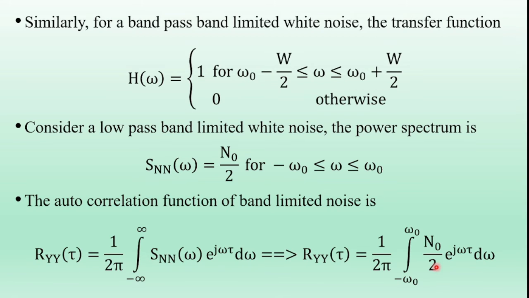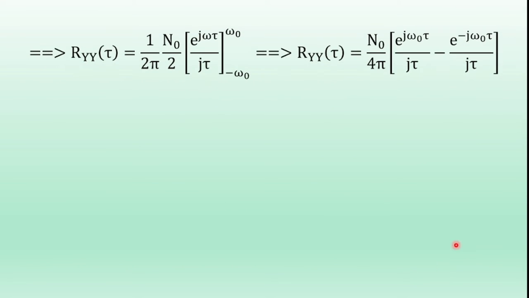N0 by 2 is a constant, so it is written before the integration. The integral of e power j omega tau is e power j omega tau by j tau over minus omega naught to plus omega naught. Substituting the upper and lower values of omega, the bracket term is e power j omega naught tau minus e power minus j omega naught tau, divided by j tau.